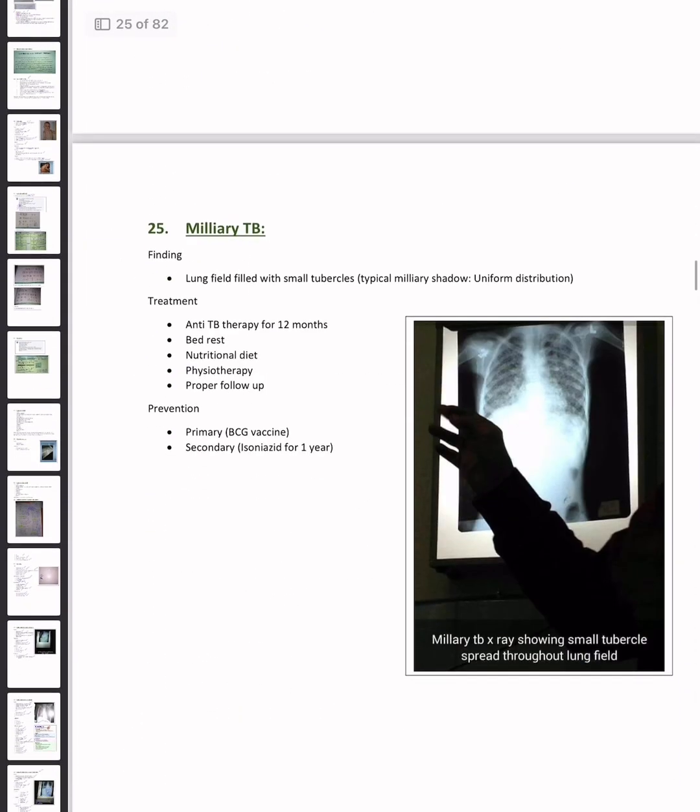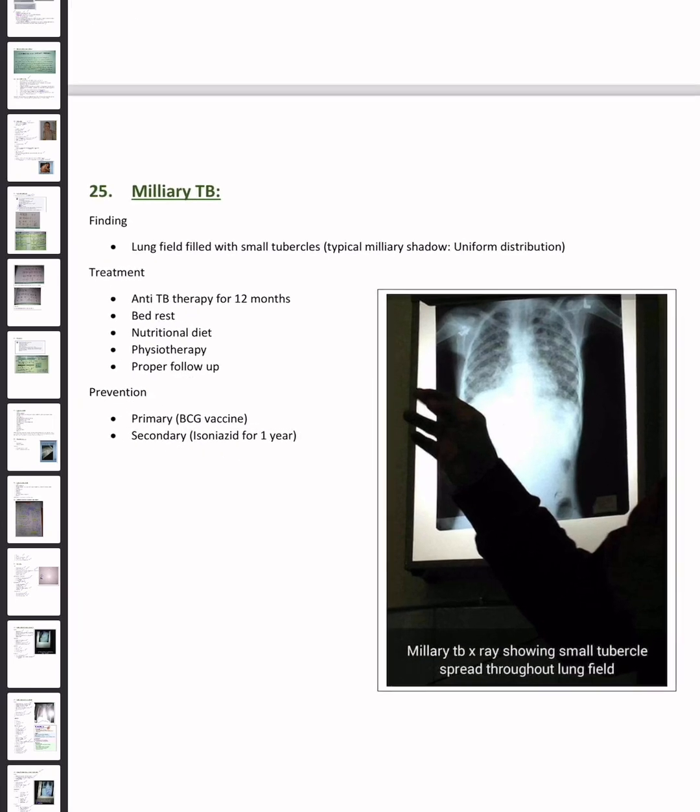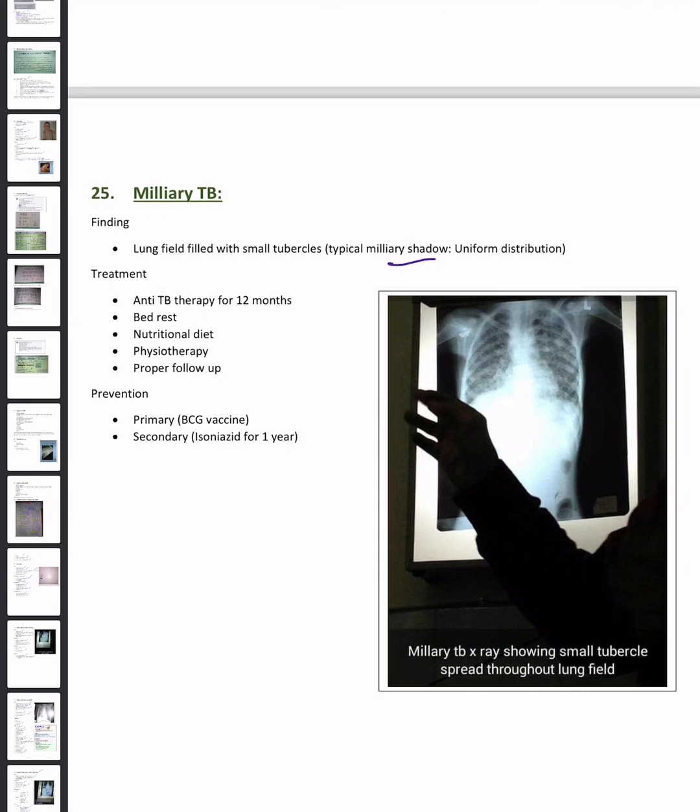The next case is miliary TB. What are the findings? Lung field filled with small tubercles, typically miliary shadow, uniform distribution. Miliary TB X-ray showing small tubercles spread throughout the lungs. These are the small tubercles that are spread throughout the lungs. So, in case of miliary TB, this will be the appearance.